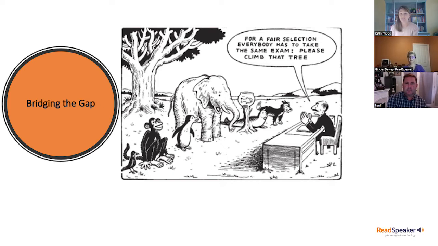Let's call him the instructor: he is telling his student, for a fair selection, everybody has to take the same exam to climb the tree. I would love to see the fish be able to climb the tree. When we have a blanket solution for these students, they're not all going to be able to pass this exam because we're not giving them the right tools for them.